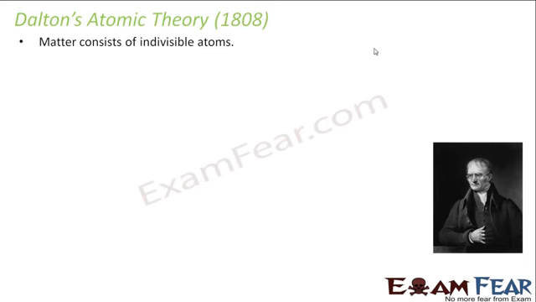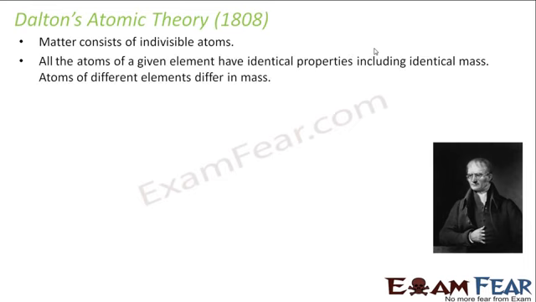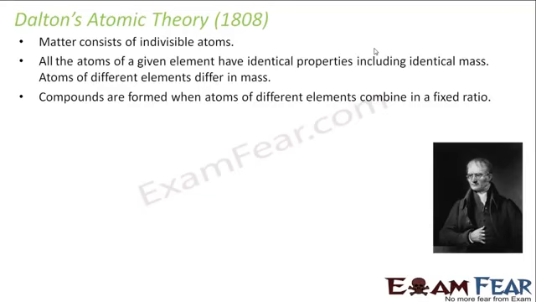Dalton said that matter consists of indivisible atoms. That means according to Dalton, we cannot further divide atoms, which was however proved incorrect in later times. The theory said that all the atoms of a given element have identical properties, including identical mass. Atoms of different elements have different mass. Compounds are formed when atoms of different elements combine in a fixed ratio.